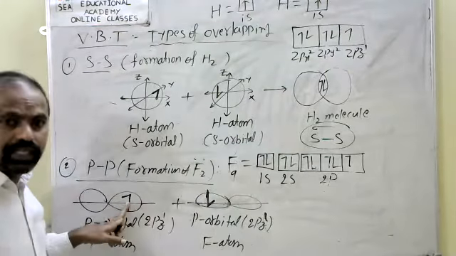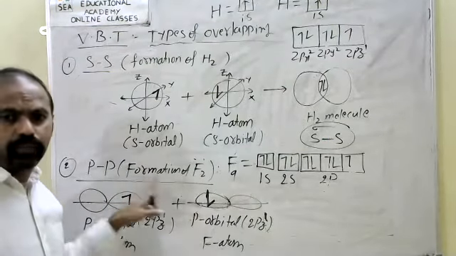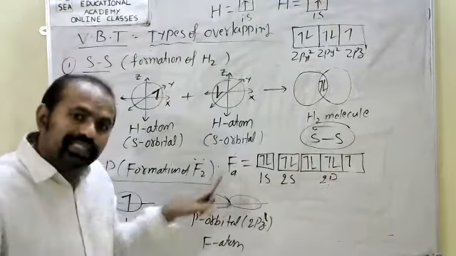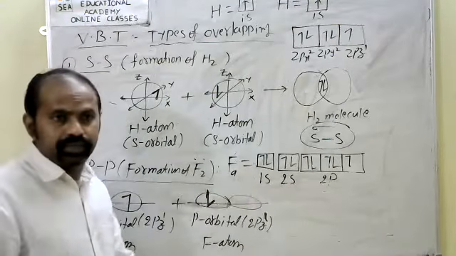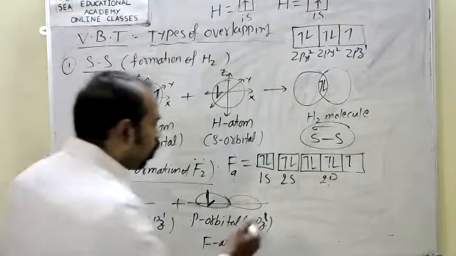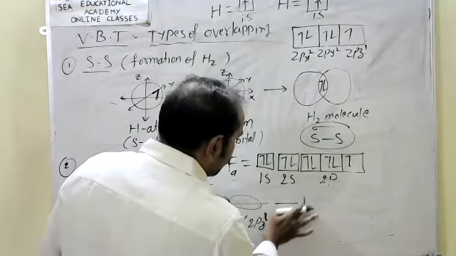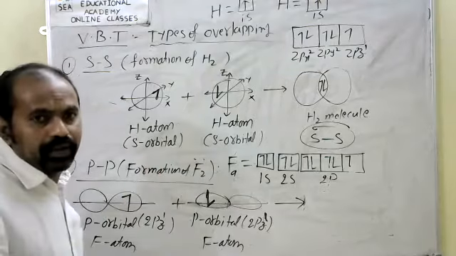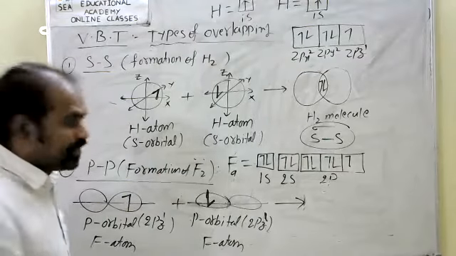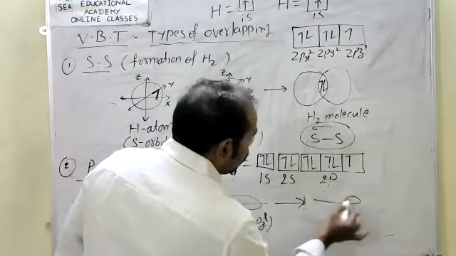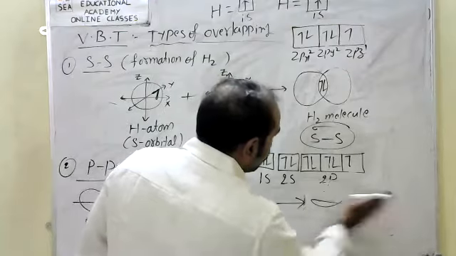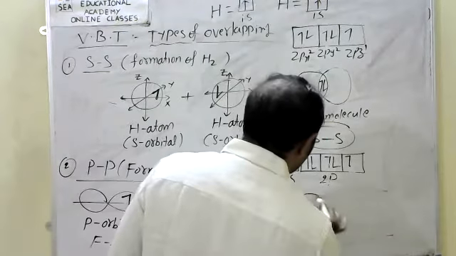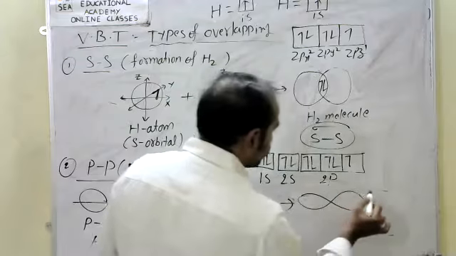That's why I have taken one clockwise and the other anticlockwise, upward and downward. One electron is in the first fluorine and one in the second fluorine. Now both overlap to form a sigma bond. See this dumbbell, that dumbbell. Both the dumbbells are overlapping.